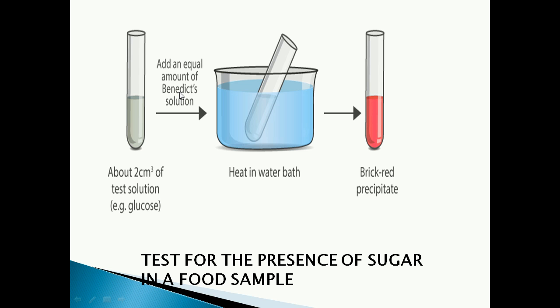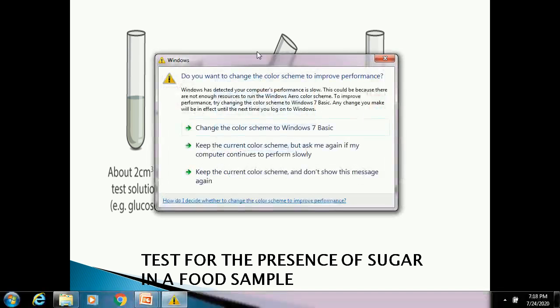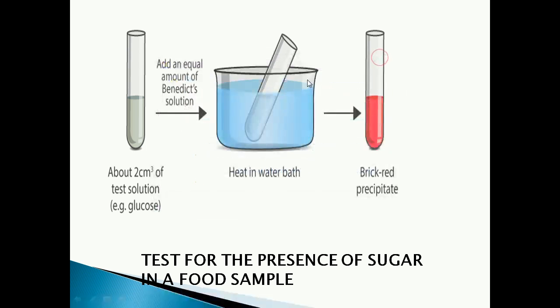The color of Benedict solution is blue. So the color of Benedict solution is what? Blue. After that you have to heat it for a few minutes in a water bath. You can see in the picture, isn't it? We take the food sample. If it is solid, crush it well, then add a little amount of water, mix it, then add an equal amount of Benedict solution. When you add Benedict solution, it becomes blue in color. Then you have to heat the solution in a water bath.